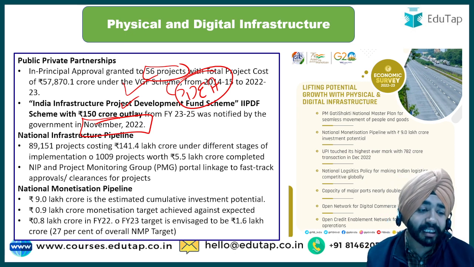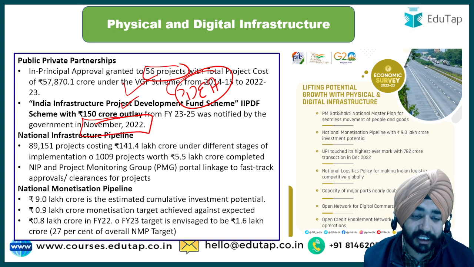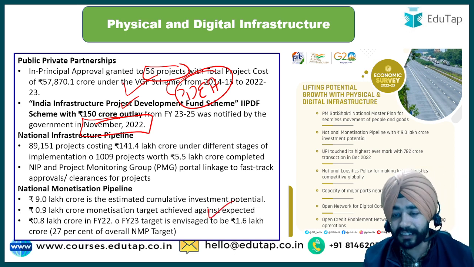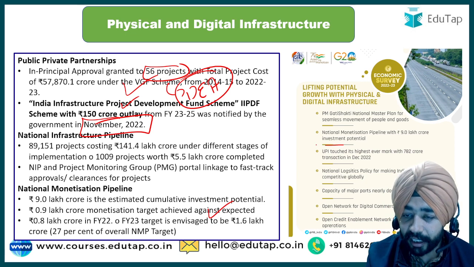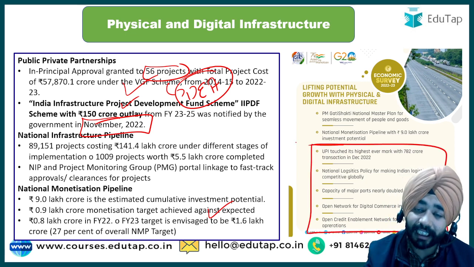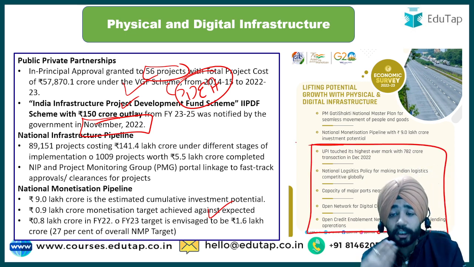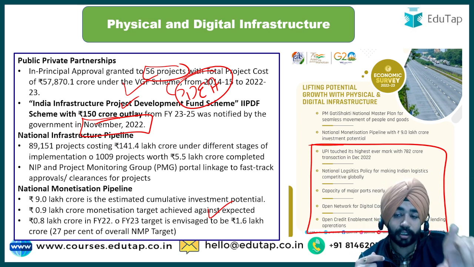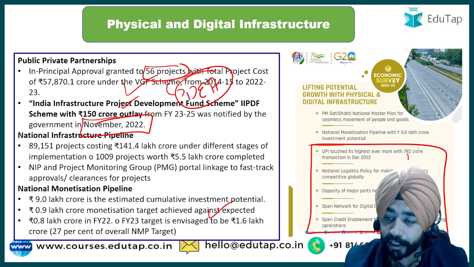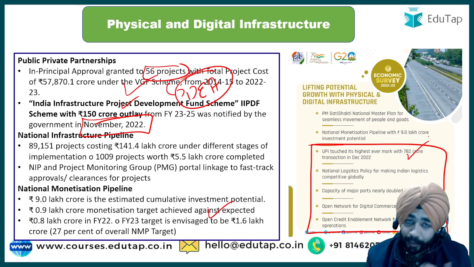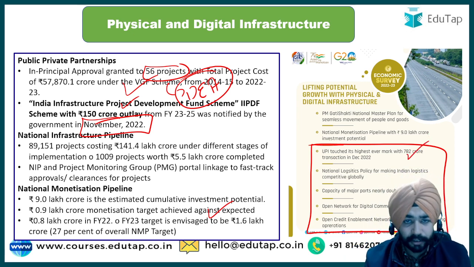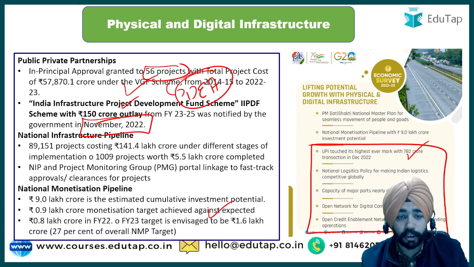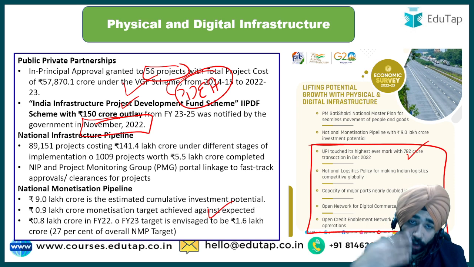Okay, and around 0.9 lakh crore of monetization targets have been achieved against the expected target that we have set here. Okay? Then it talks about these important things that the government has taken. Okay? UPI, Unified Payment Interface, has touched its highest ever mark of 782 crores. So I used to tell you that a lot is being said about UPI. I think in the recent lecture that I have taken, I told you UPI International was discussed, where I talked about PhonePe.